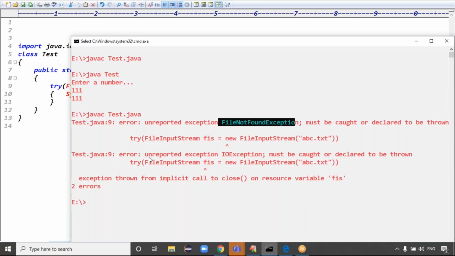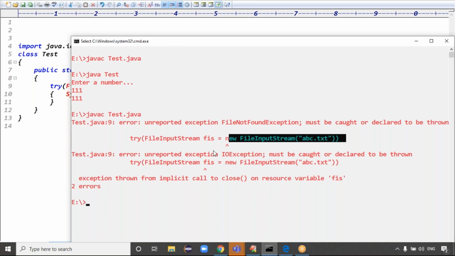But in the below, if you see, it is showing IOException. Why, guys? Generally, FileInputStream throws FileNotFoundException, right? Then why is this IOException raised? Internally, an exception is thrown. See this message here: exception thrown from implicit call to close method, right? Guys, what is the meaning of this line? Internally it is calling the close method or not? Yes. Guys, this is the proof for that.